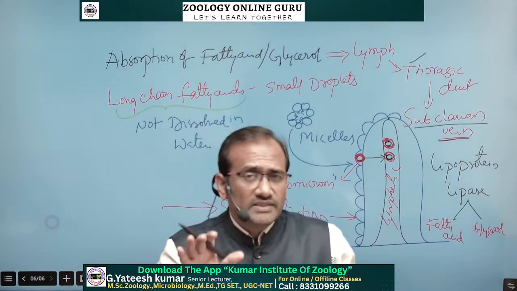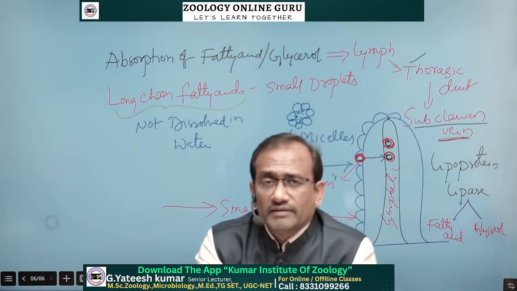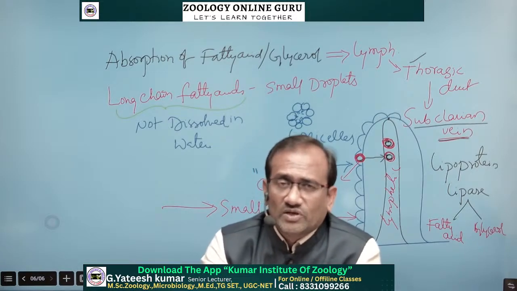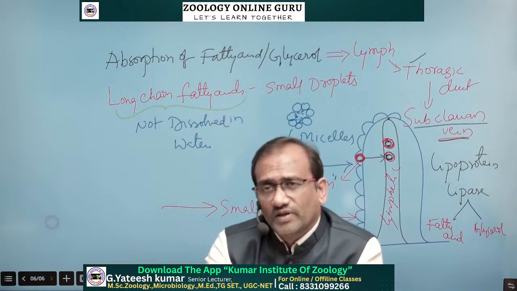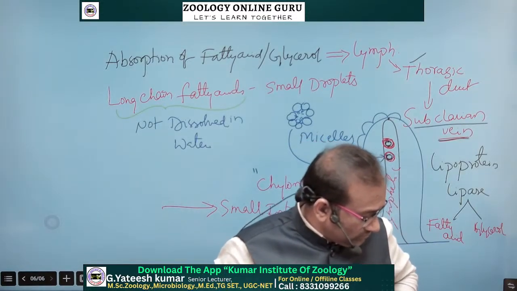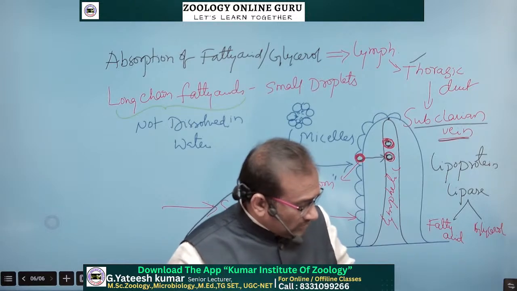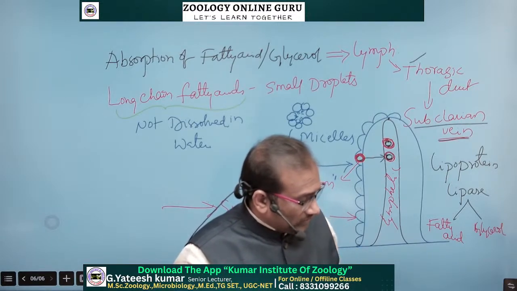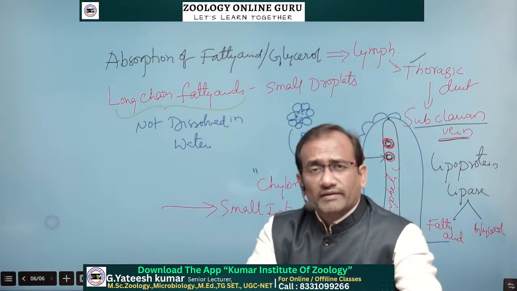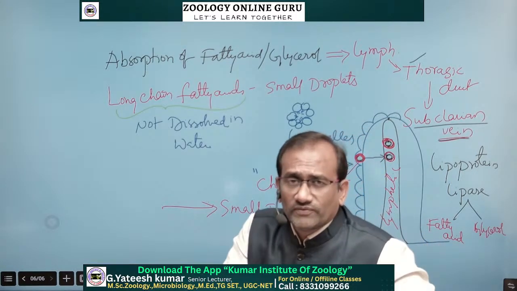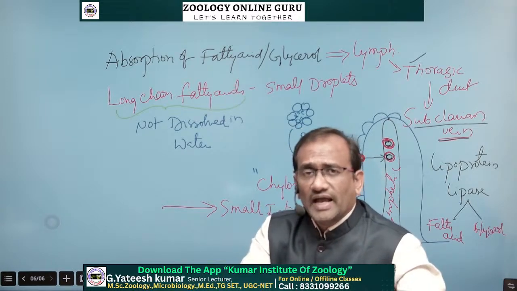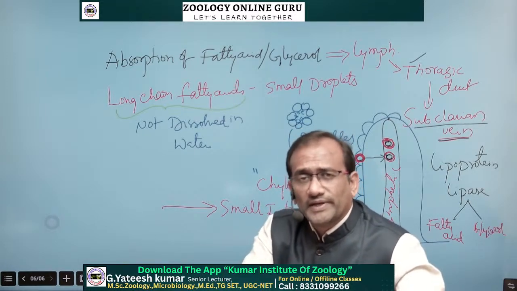Okay. Now we also completed the absorption and transportation of lipids, that is fatty acids and glycerol. Up to now, any doubts? Please ask. Any doubts? So up to now, we completed the maximum portion of our human digestive system, up to the physiology of digestion, and absorption also completed.